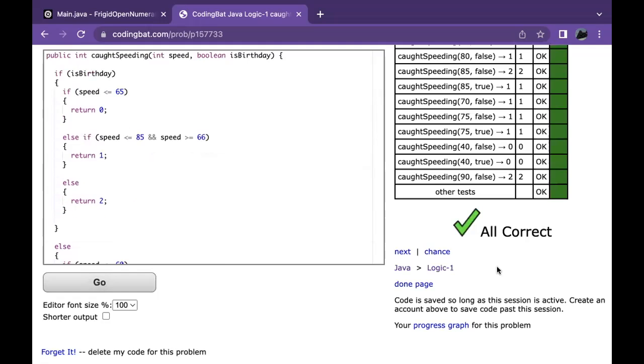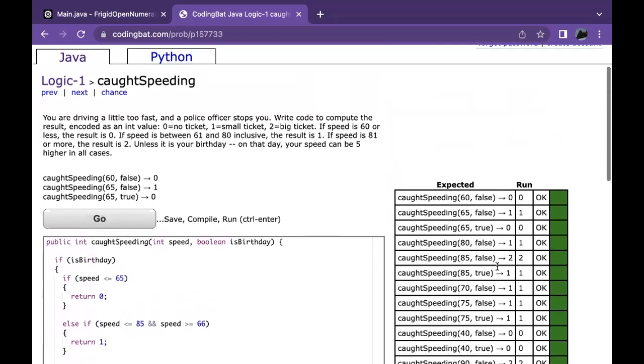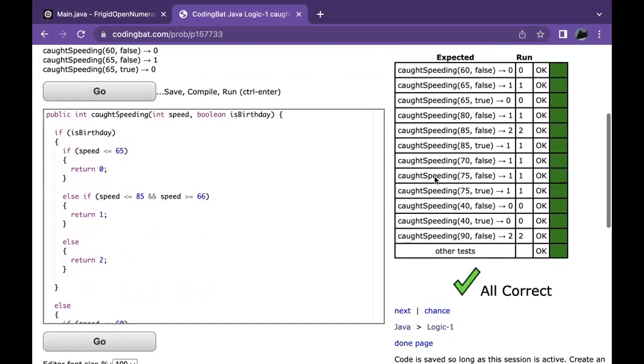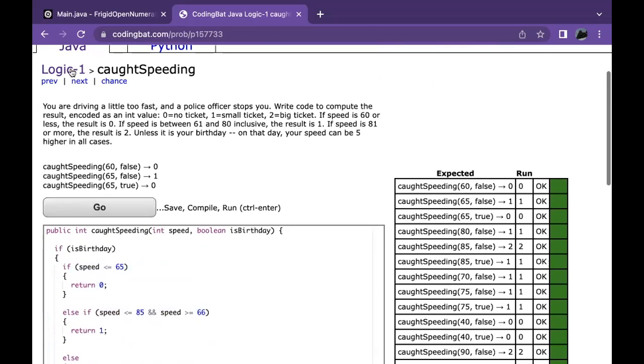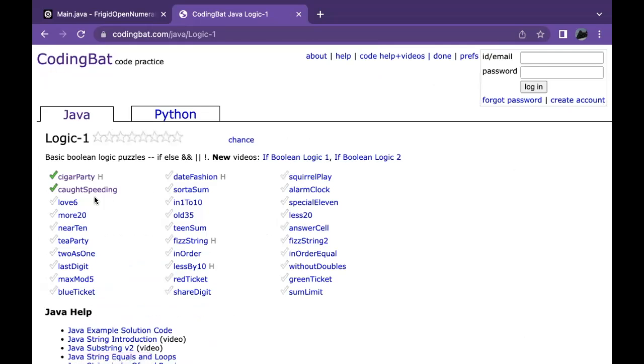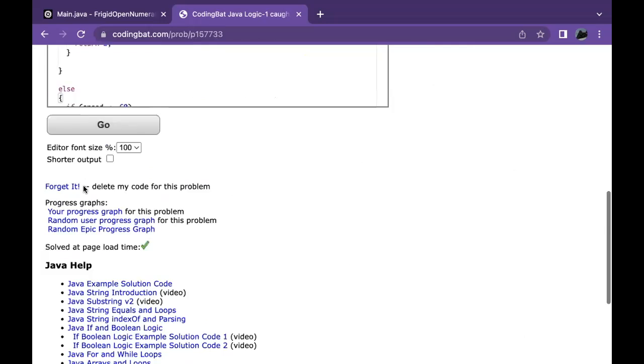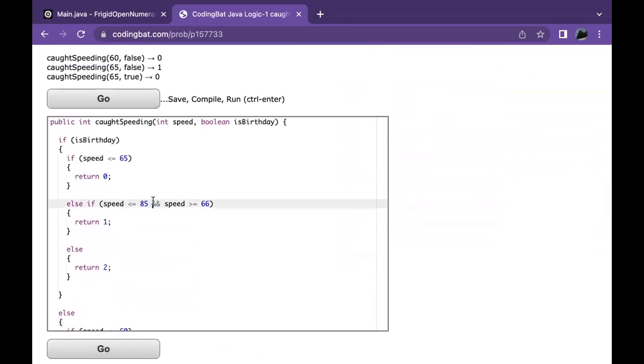And voila, this should work. So this is an example of caught speeding. Okay, so you guys can continue to do more problems here. One thing I want to note is that in caught speeding, we use the ampersand, which means and, or if in that case you want to use or, you can go ahead and use the 2 bars. That's all I wanted to note.